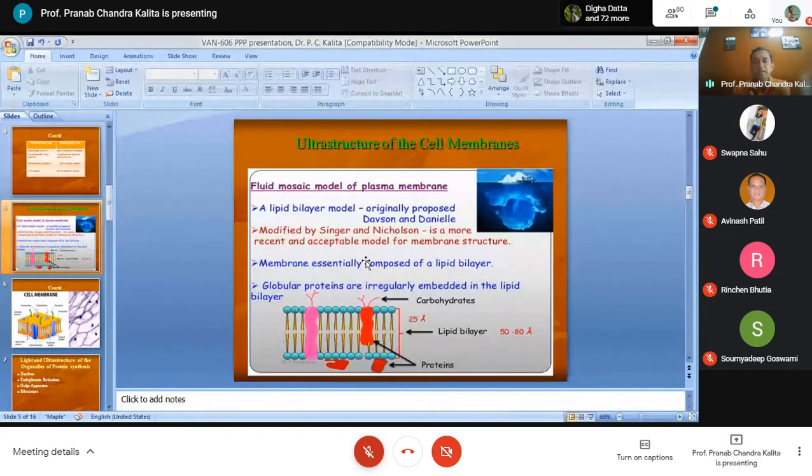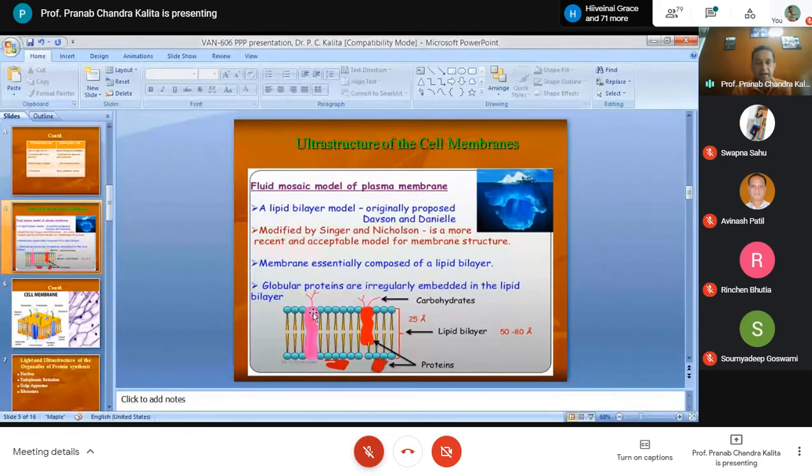The model of the cell membrane we discussed is called the fluid mosaic model. So what is the fluid mosaic model in general? You will find two lipid bilayers with their hydrophilic ends at the surfaces and hydrophobic tails at the center. On this model, certain proteins extend through the membrane, and certain proteins are at the periphery, called peripheral membrane proteins.